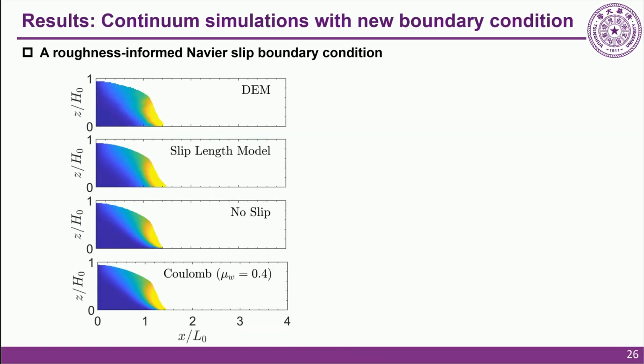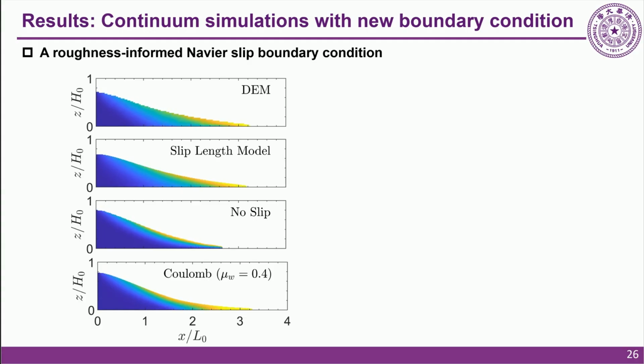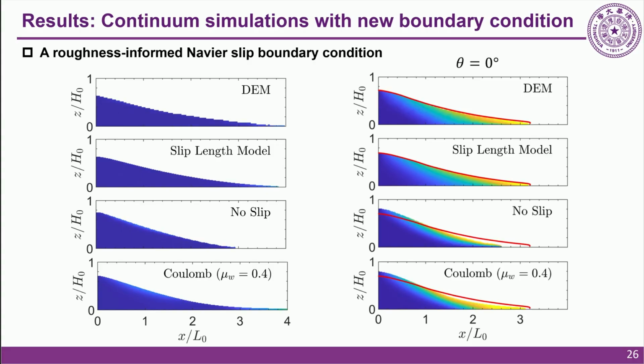Here come the results from the continuum simulations under different boundary conditions with the same setup as DEM. As seen in the second row, our proposed slip length model perfectly reproduced the DEM results outlined by the red curve. In contrast, traditional no-slip and Coulomb boundaries completely fail to capture the deposition morphology.